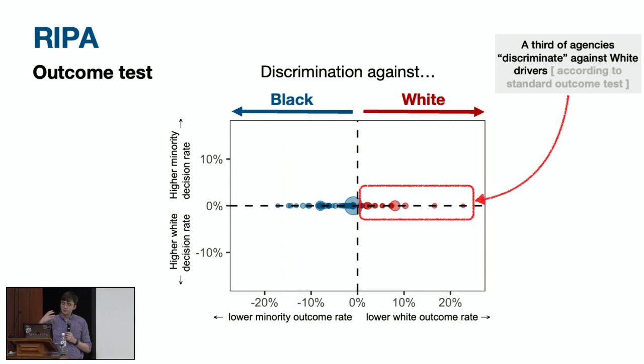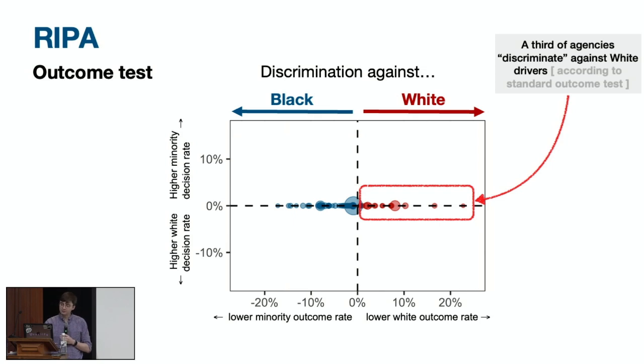As a result, when most people see this, their takeaway is not that a third of California law enforcement agencies discriminated against white pedestrians and motorists, but rather that the outcome test really doesn't have face validity as a measure of discrimination. At a higher level, this is really important if you want to use the outcome test in policy or in the courts, because it points toward discrimination in lots of cases that are not super plausible, it makes it very easy to dismiss in cases where it's probably correct.